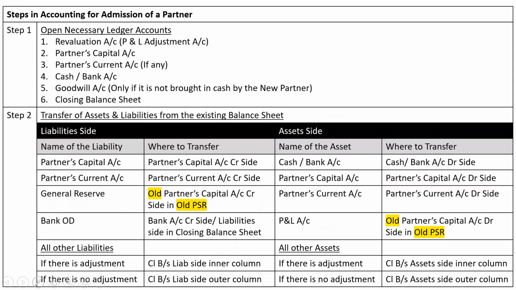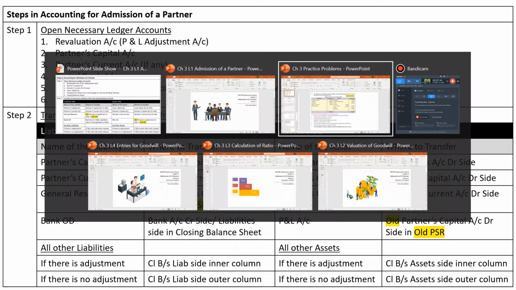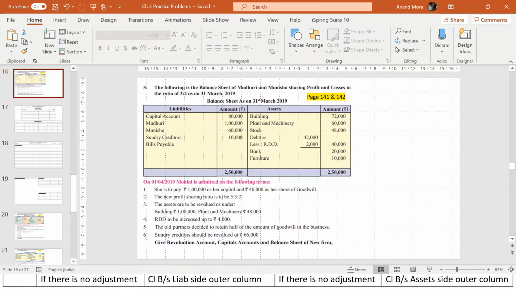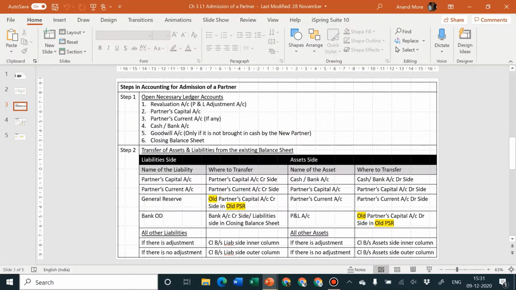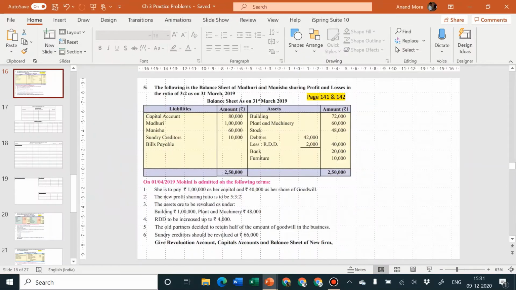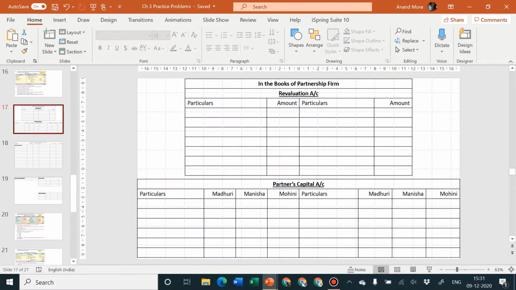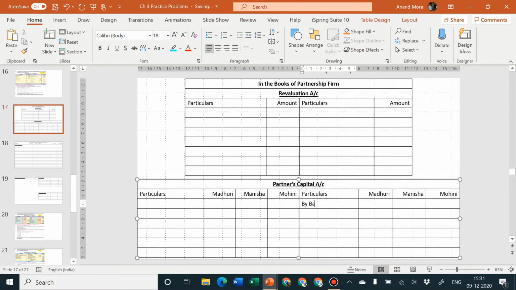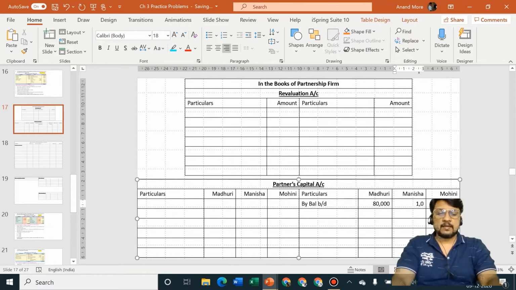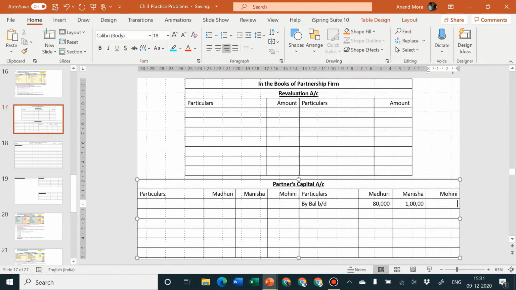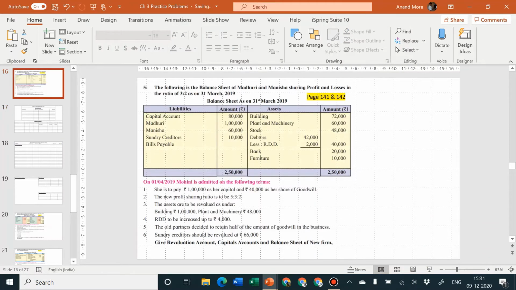Okay, just a minute. Okay, let me go back to my problem. Here is the problem. Liability side, partners capital account, Madhuri and Manisha is 80,000 and 1 lakh respectively. Partners capital account credit side, by balance brought down, 80,000 for Madhuri and 1 lakh for Manisha and dash for Mohini. Okay, 80,000, 1 lakh and dash.